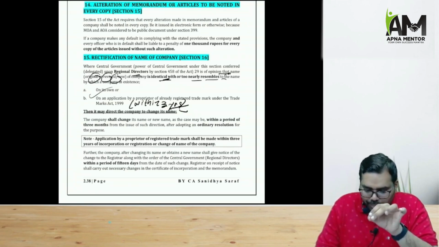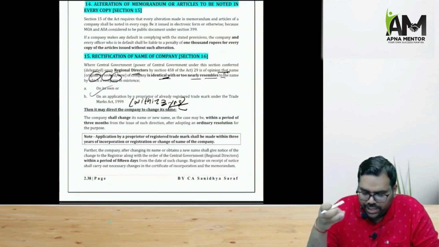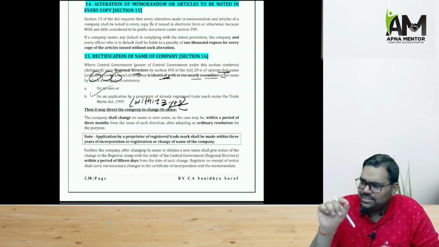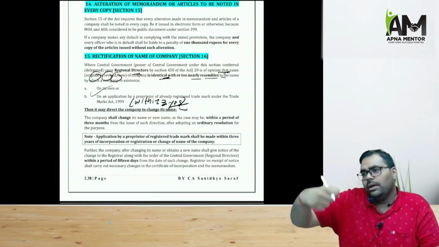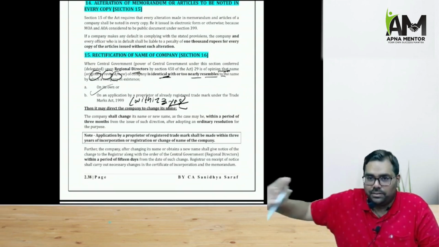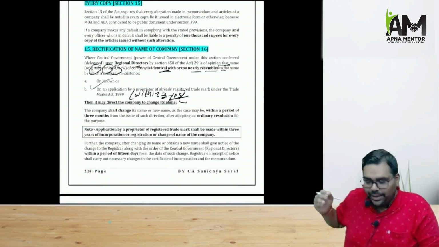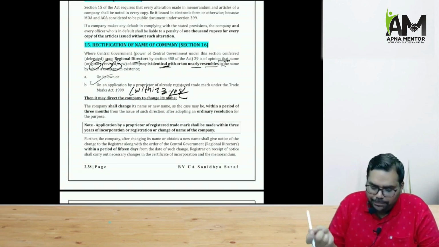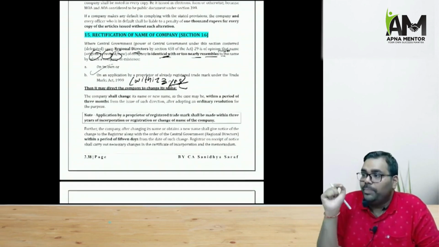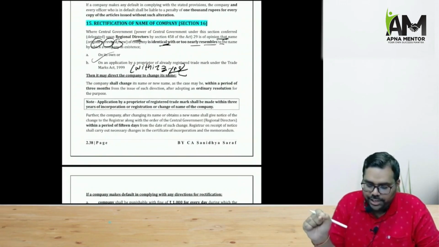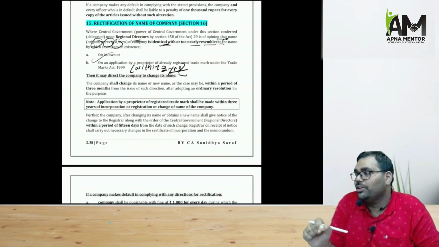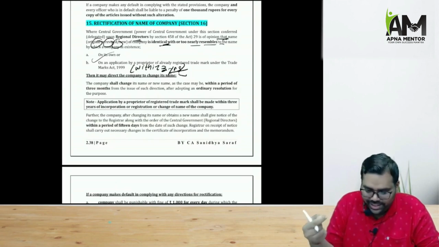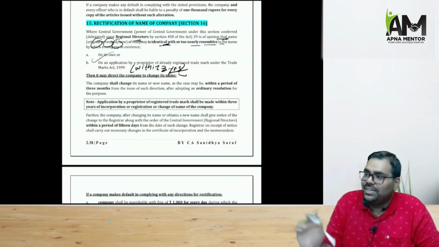Or what may happen is that the application of the proprietor of a registered trademark, let us say you have incorporated a company with the name Reliance, only the spelling is different. ROC issued the certificate of incorporation, and the owner of Reliance has made an application that you are using a registered trademark. Then upon that application also the RD may give the direction. But this application by an owner of a registered trademark can be made within 3 years of the incorporation of the company only. After 3 years, they cannot make the application.